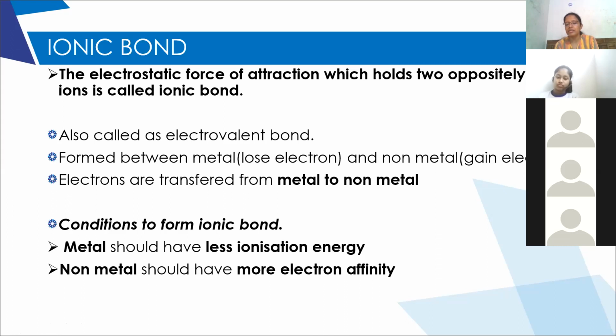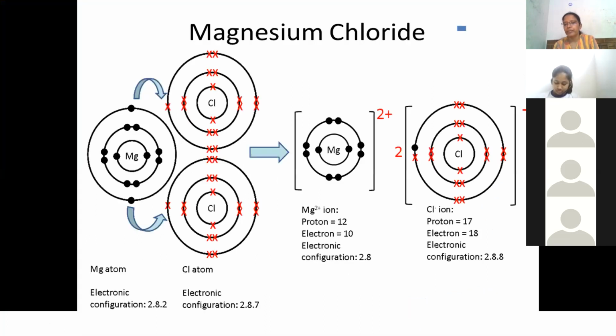And we have discussed what are the conditions for the formation of ionic bond, right? The ionization energy should be less for the metal, and for non-metal electron affinity should be more. So I hope you all are thorough with this to draw the electron dot structures, to show the formation of ionic bond through electron dot structures.